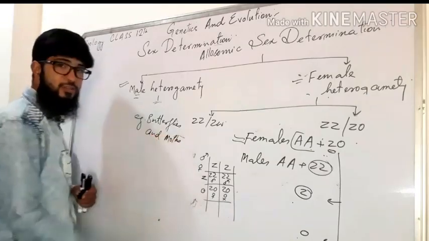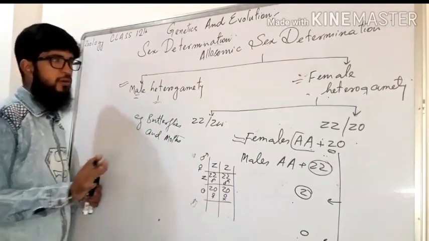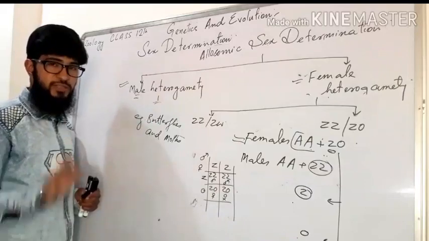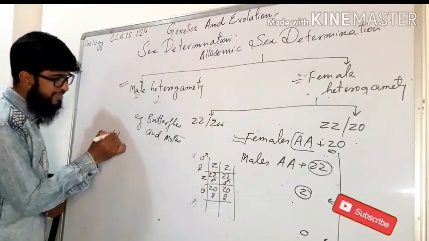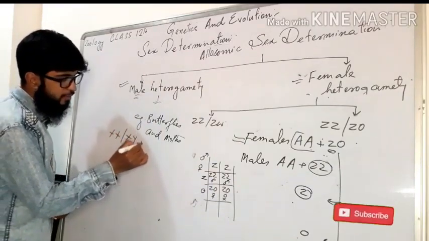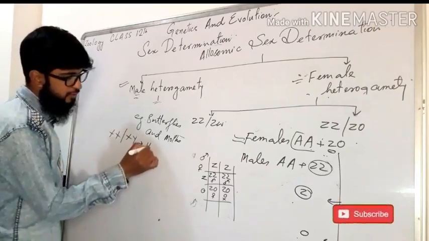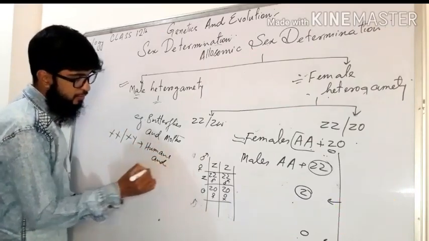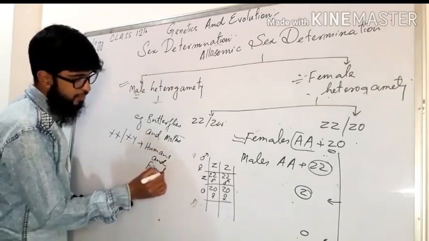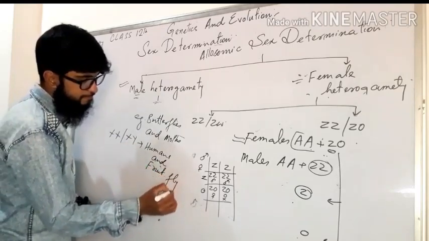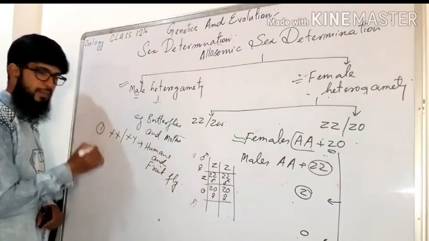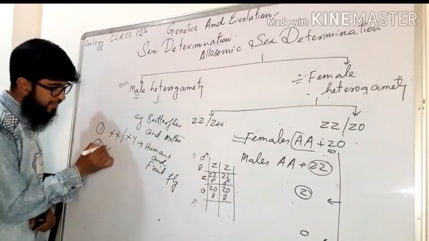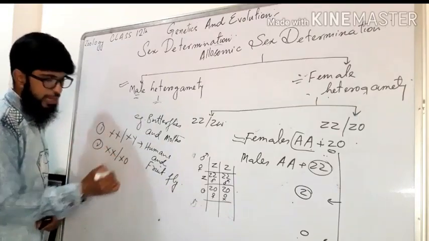So what have we discussed so far? We have discussed in chromosomal sex determination four types. Number one is XX and XY. It's found in human beings and fruit flies. Number two, we discussed XX and XO type.